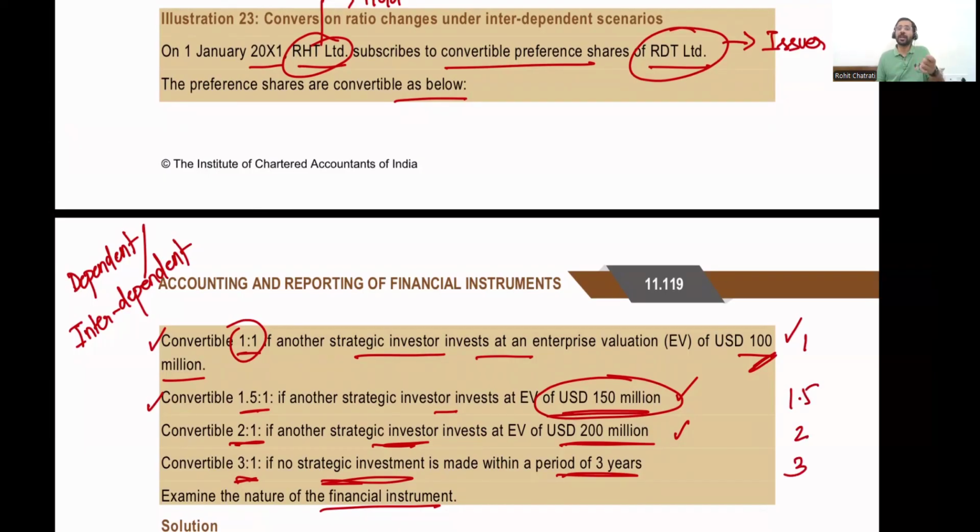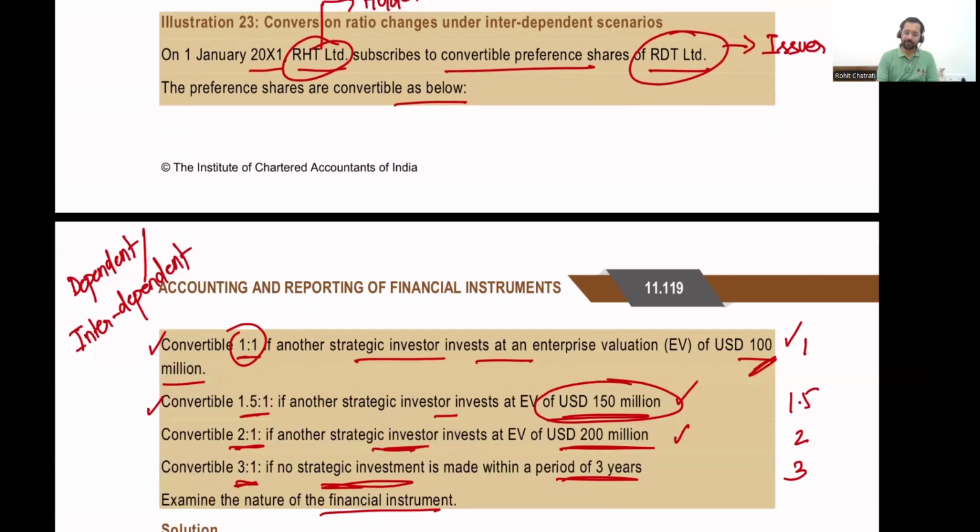All right, so there's an obligation to issue a variable number of equity shares. It can either be one equity share or 1.5 or two or three, and therefore it is not an obligation to issue a fixed number of equity shares. It's an obligation to issue a variable number of equity shares, and hence this will be classified as a financial liability. All right, so this won't be classified as equity, it will be classified as a financial liability.